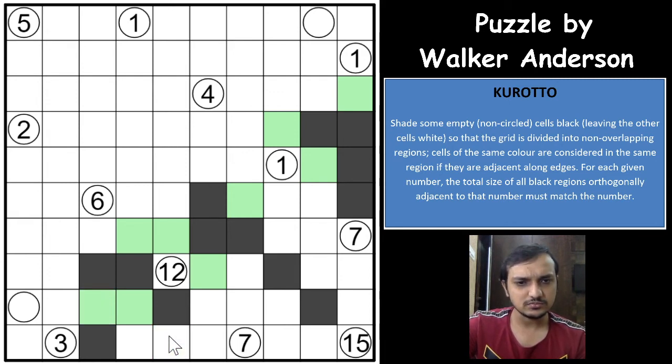And okay, and do we get something here again? So now this group can have a maximum of 5 here. It cannot have more than 5, right?